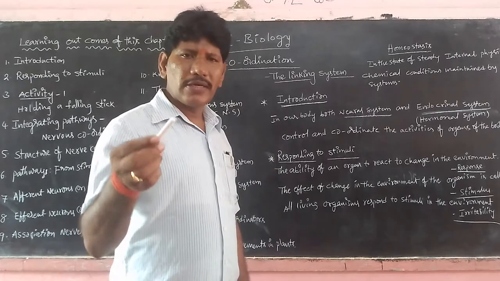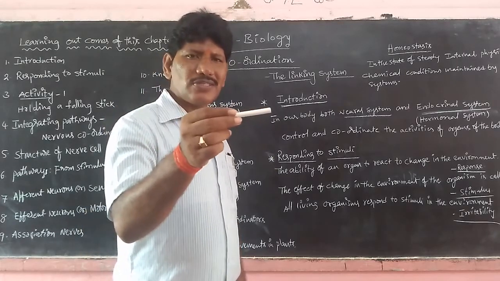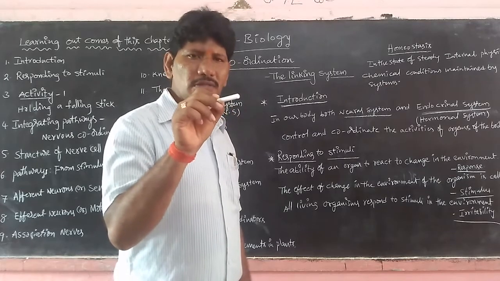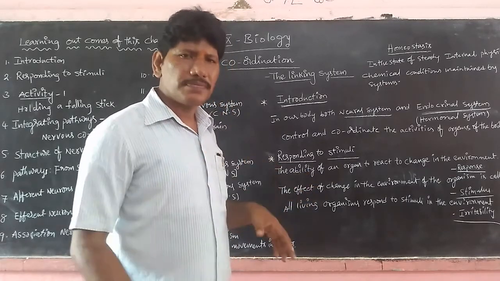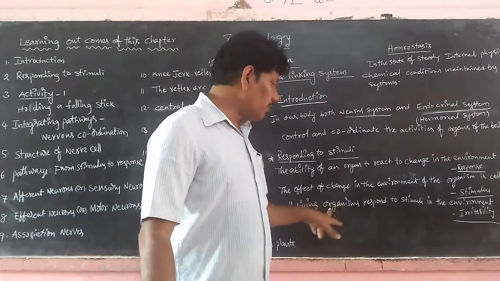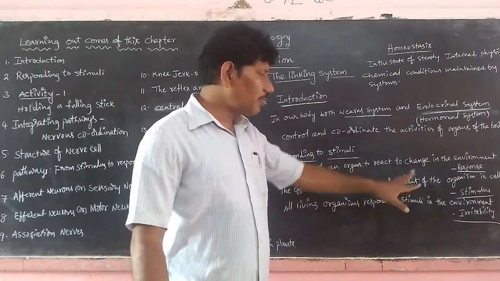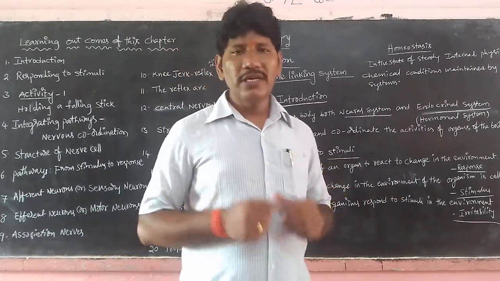For example, we give a small barrier. We just keep a small stick, and immediately they fold themselves. That means they try to escape from this situation. So all living organisms respond to stimuli in the environment. This is called irritability.